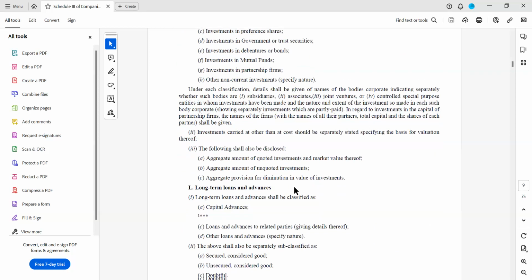Aggregate amount of quoted investments, in comparison with the example balance sheet which I have taken. I'm just taking that balance sheet also.